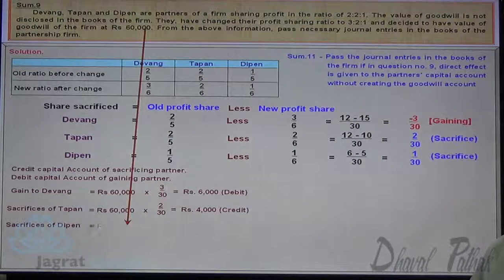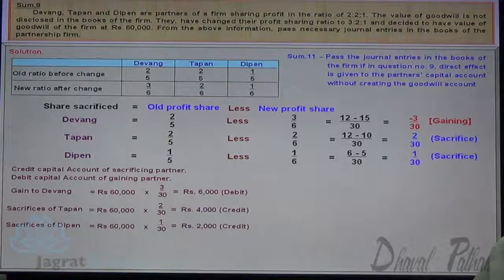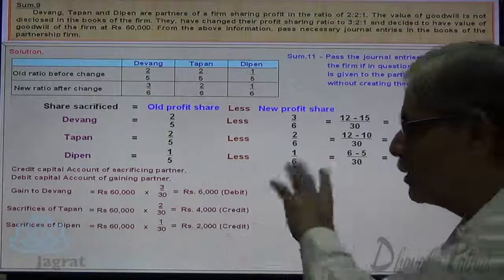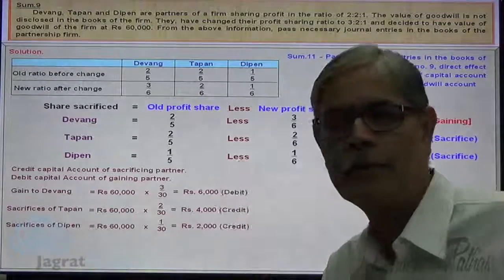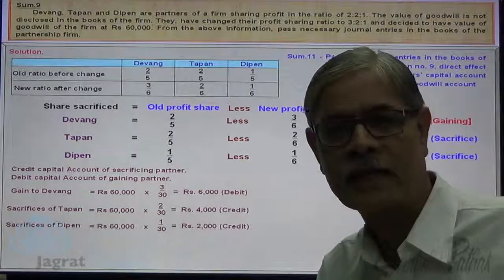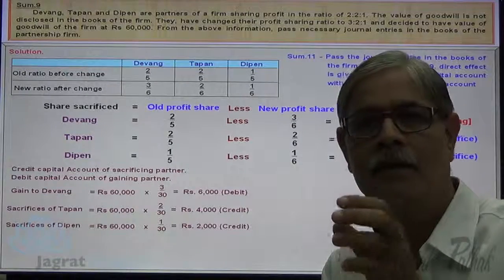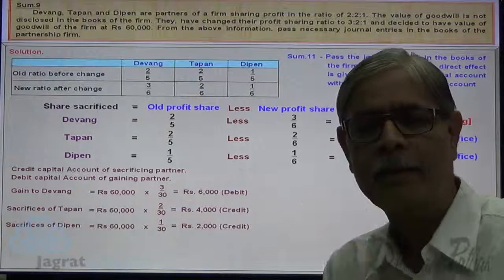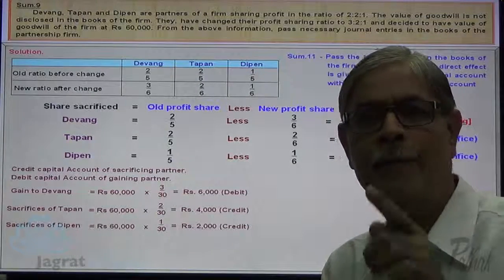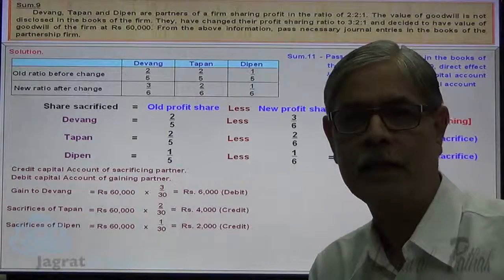Same way for Deepan, 60,000 into 1/30, 2,000 is credited to the capital account of Deepan. So partners who sacrifice, they get the exchange value. That's why their capital account is credited, and partner who gains, he pays the exchange value.